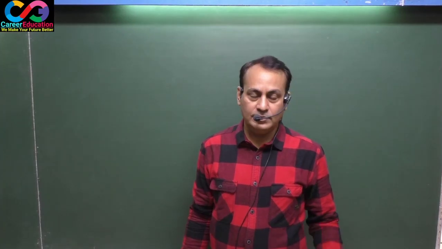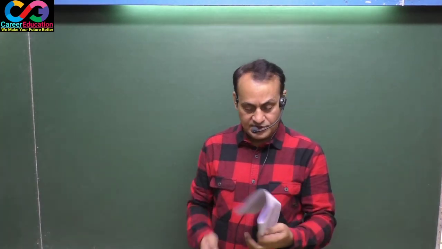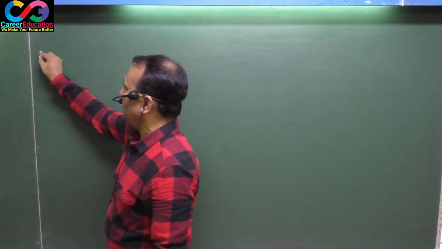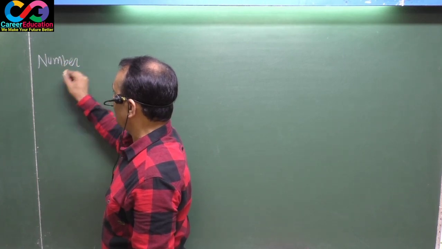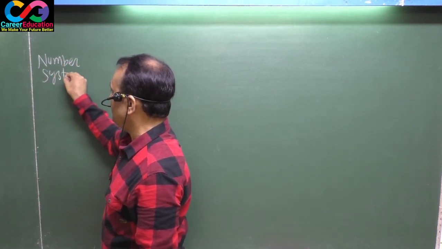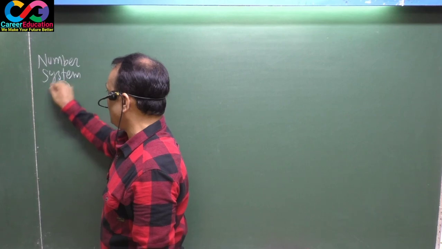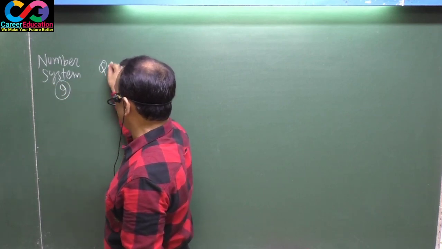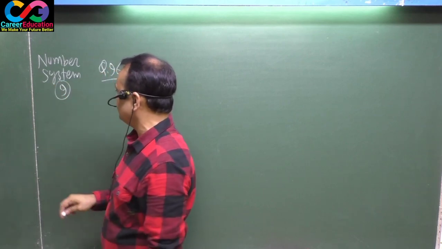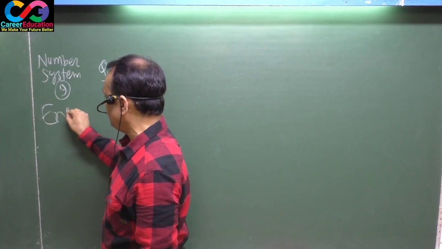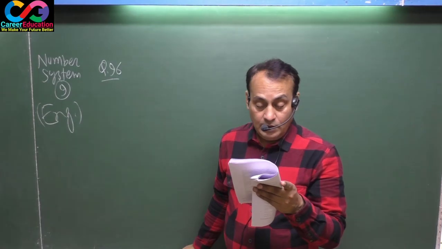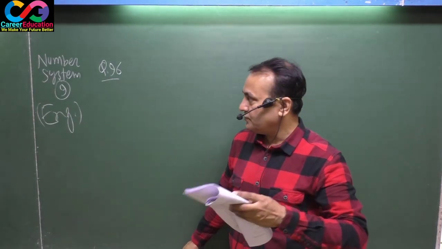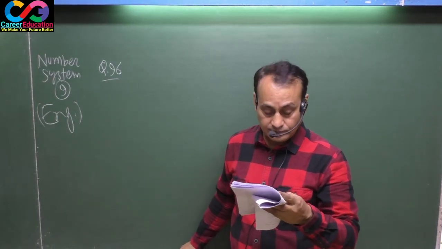Class 9 and question number 96. Number system class 9, question number 96, English medium batch. Let us start question number 96 from number system class 9.